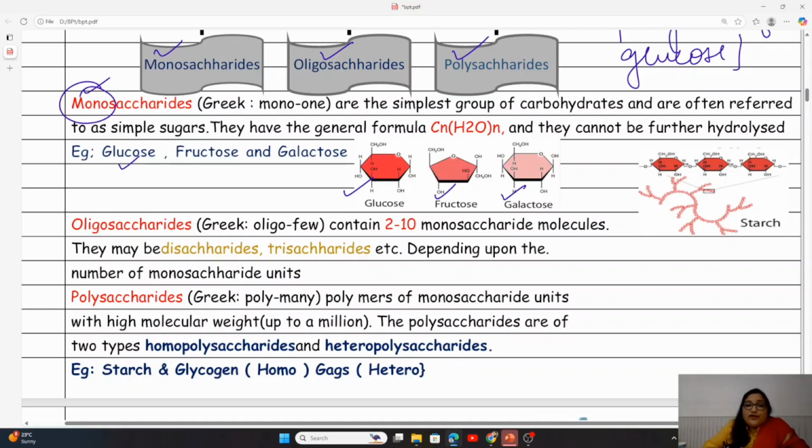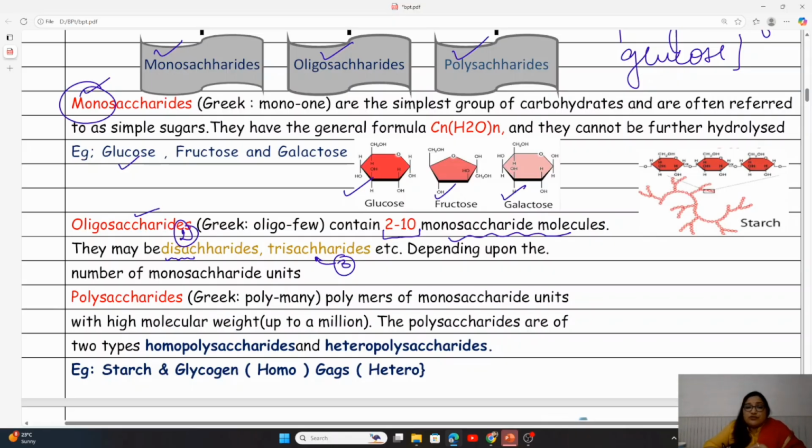All right. Now moving on to the oligosaccharide. In the oligosaccharide, 2 to 10 monosaccharide units are going to form various structures. It is known as oligosaccharide. If there are 2 monosaccharides present, the sugar is disaccharide. If there are 3 monosaccharides present, the sugar is trisaccharide. And depending upon the monosaccharide units, this is tetrasaccharide, pentasaccharide, etc., up to 10 subunits.